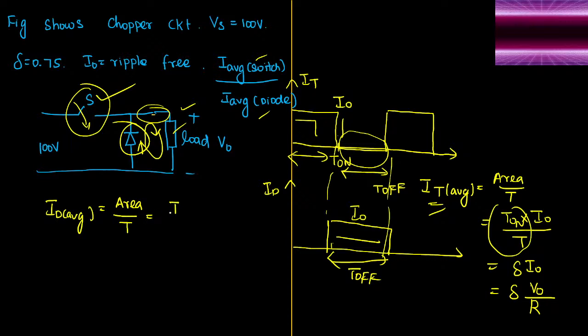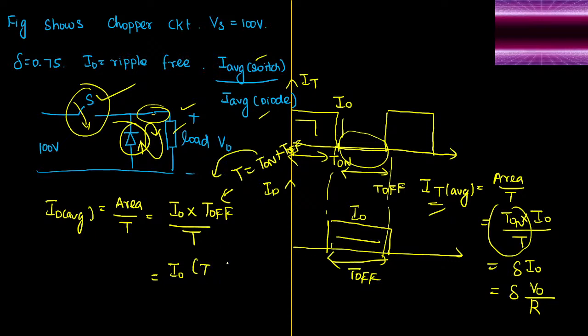Area can be written as height into width. What is the width here? Off time period divided by fundamental time period. Now, we know T is equal to T on plus T off. From this, if I pass T on to the left hand side, T off can be written as T minus T on.